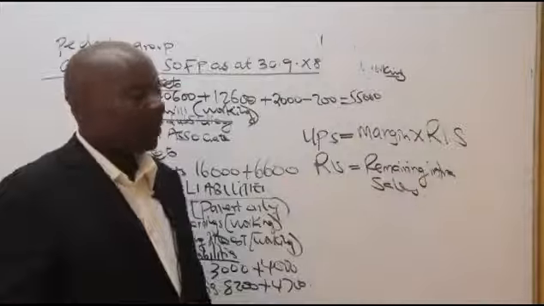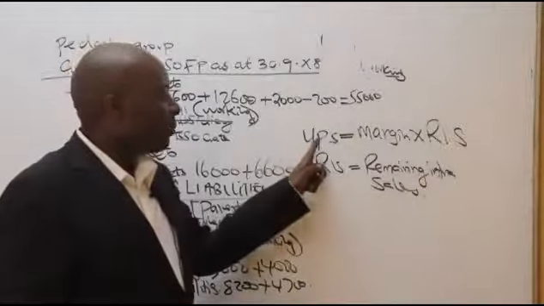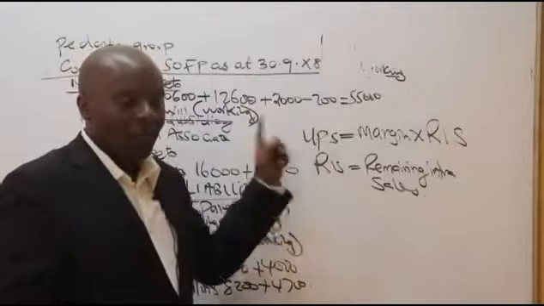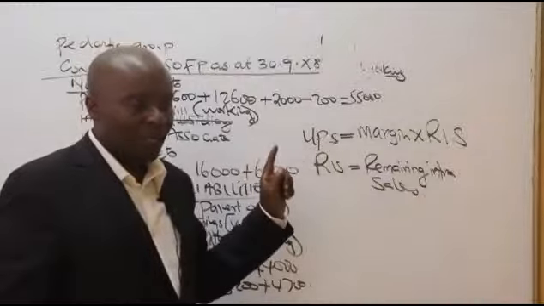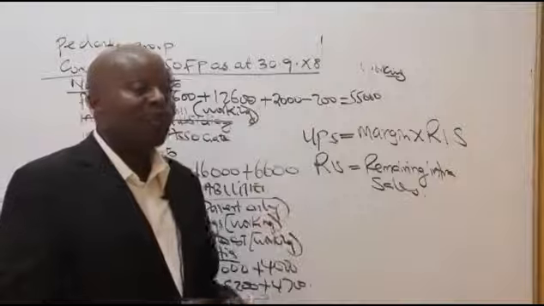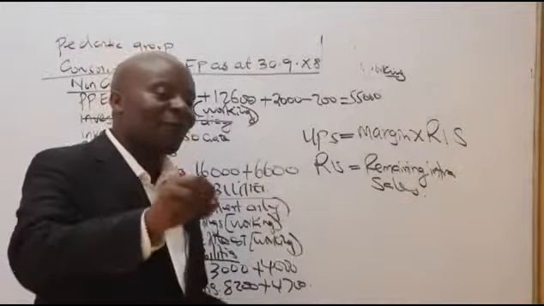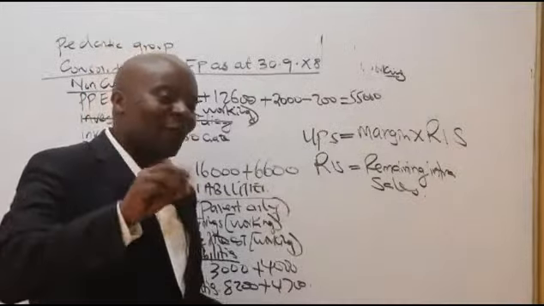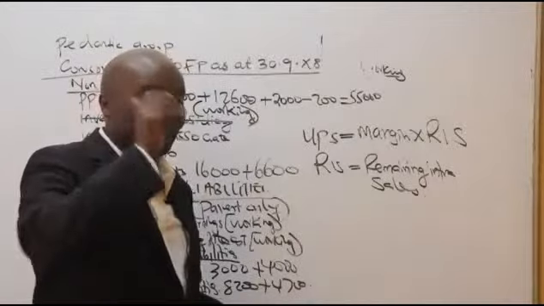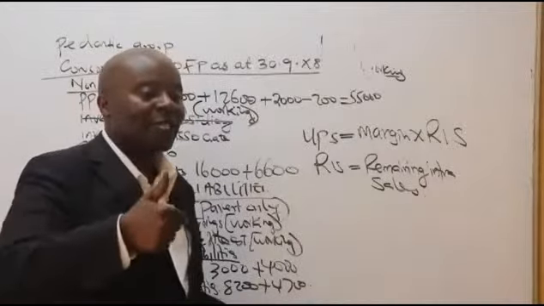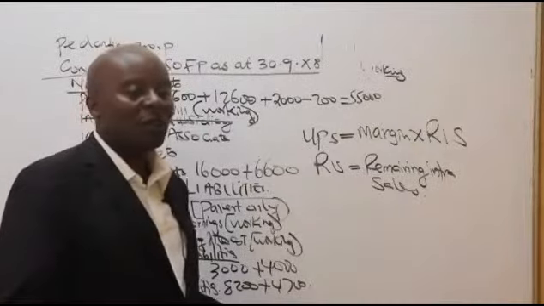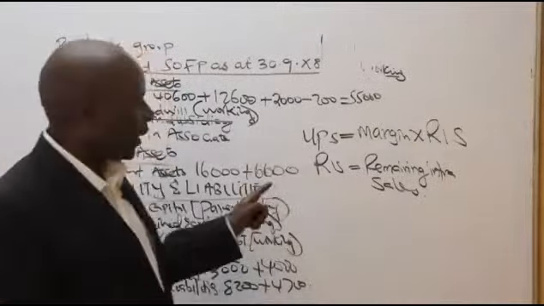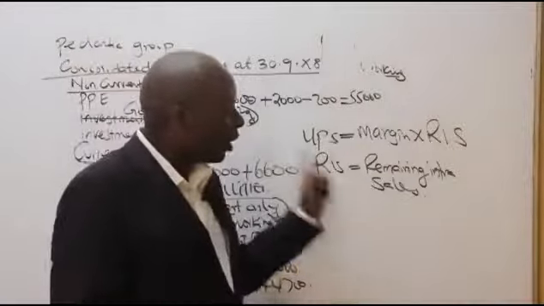Remember, this is an unrealized profit on stock. It is the same as URP. Some books use URP, unrealized profits. But it's good for you to specify unrealized profit on stock and unrealized profit on fixed assets. At times these companies transfer their fixed assets to their subsidiaries at a profit. So that profit is never realized. So it is good to specify this is unrealized profit on stock.